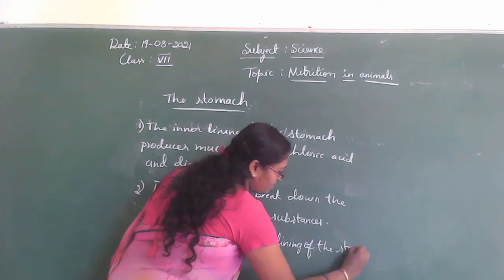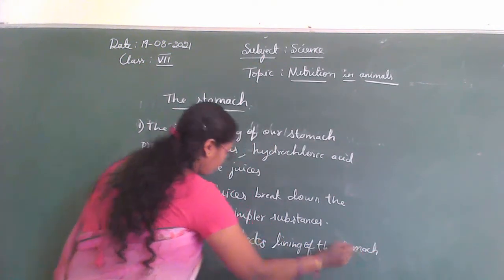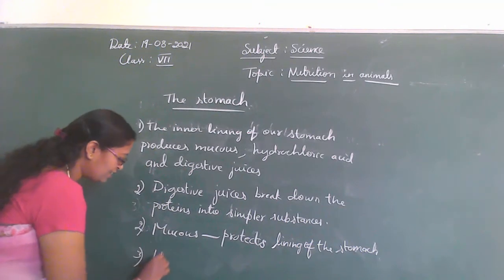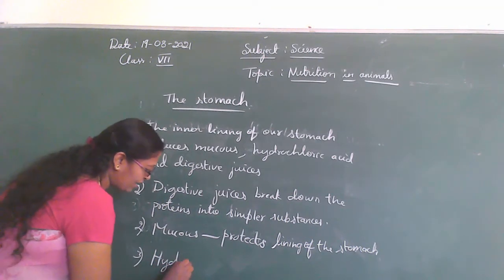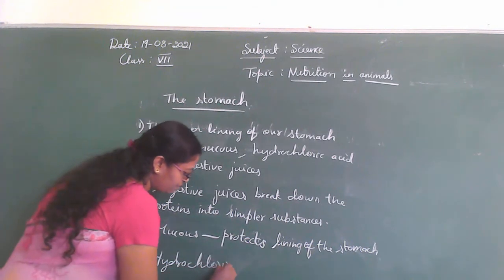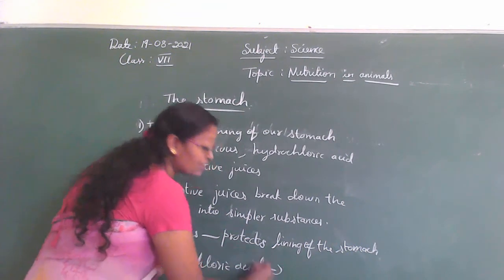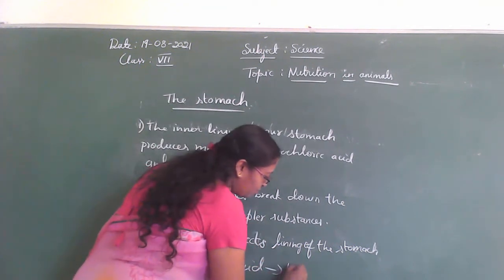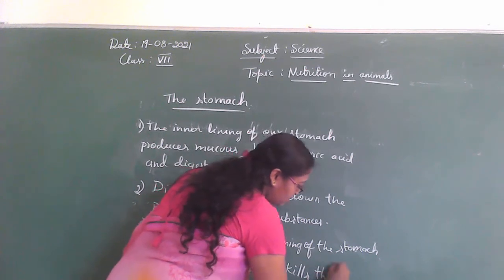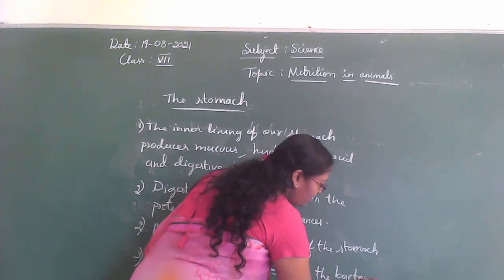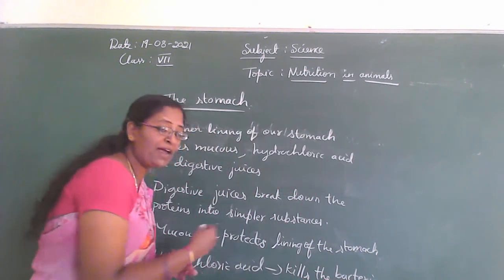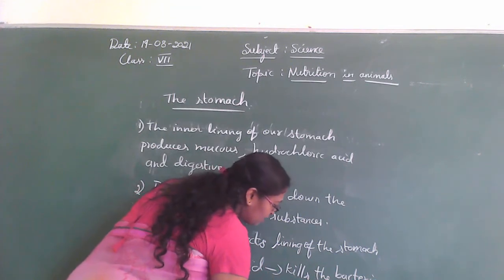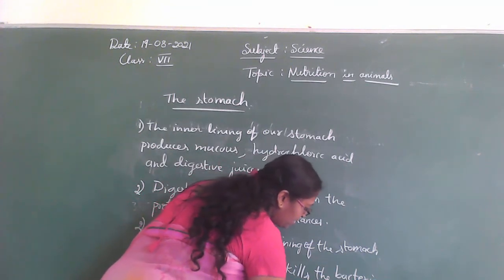Okay, and then what about the hydrochloric acid? Hydrochloric acid kills the bacteria, and it makes the acidic media.